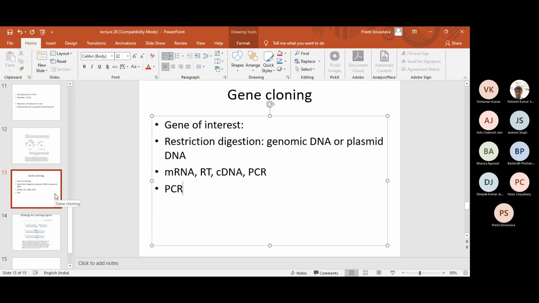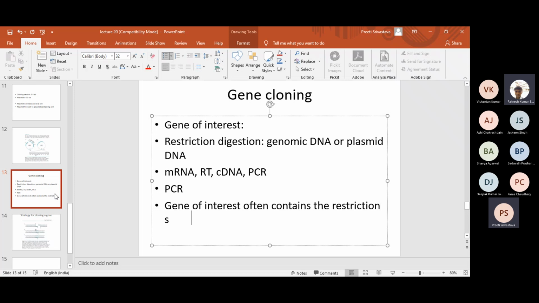So I just had another question. For example, if the gene of interest itself contains restriction sites, which is pretty possible, then won't it be broken down during restriction digestion? I'll tell you in a second. Yes, ma'am, it should be broken down. Right, so we'll discuss this. If the gene of interest contains the restriction site, then how to do it? I'll come back to this in a second, but let's first understand.